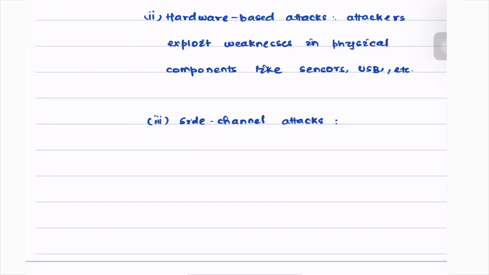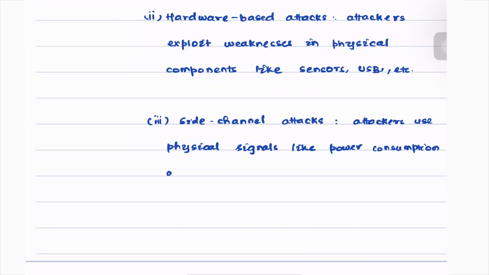In these kinds of attacks, attackers use physical signals like power consumption or electromagnetic signals, electromagnetic emissions, say, to extract sensitive data.